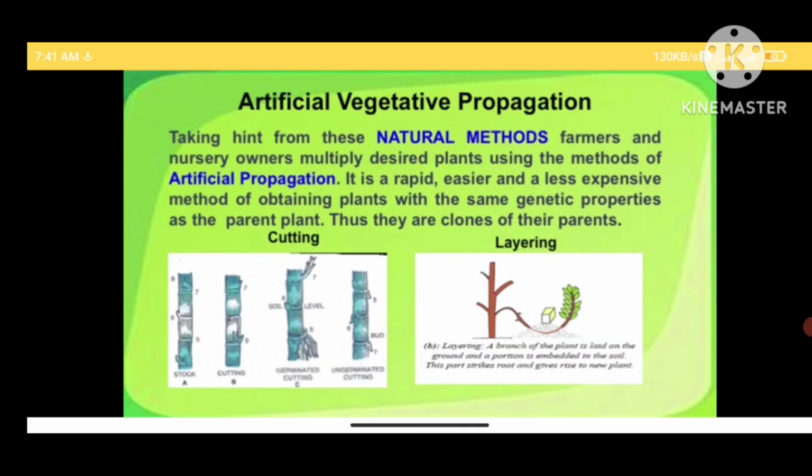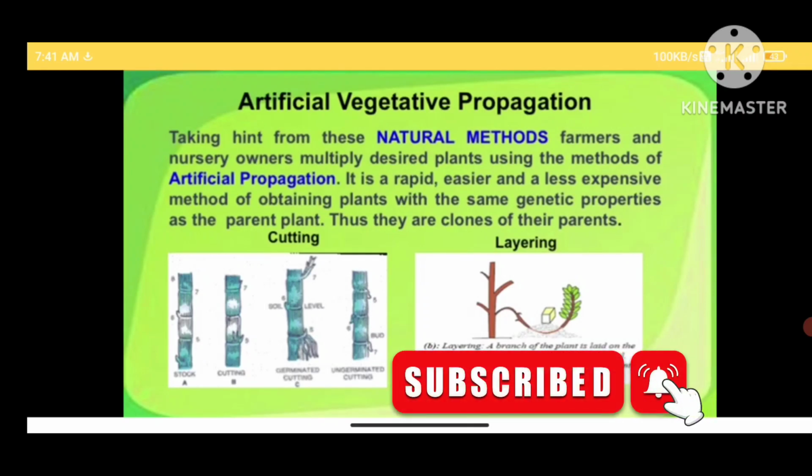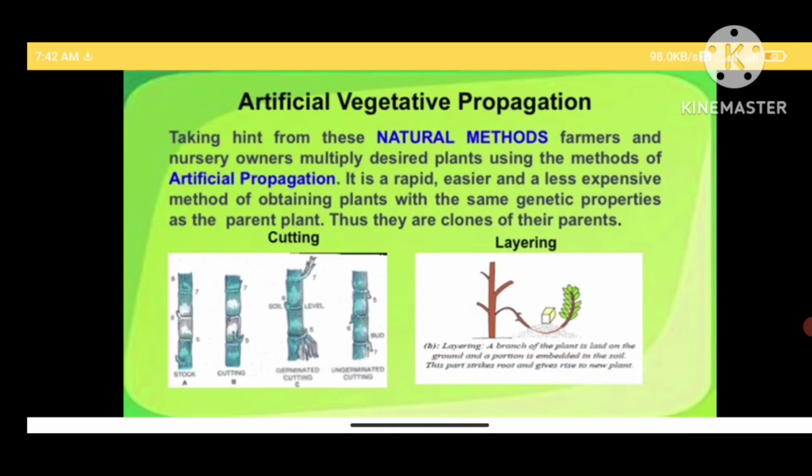Examples here on your screen are that of cutting and layering. In cutting, you please follow the numbers given at the nodes in diagrams A, B, C and D and observe that a stem cutting, we call it a scion, is taken. This is an example of a sugarcane plant. You sow the scion up to node number 6 under soil, and in the C diagram observe the roots are coming out, and at the top the node number 7 is showing you new sprouts formed, whereas D diagram is showing where sprout has failed.